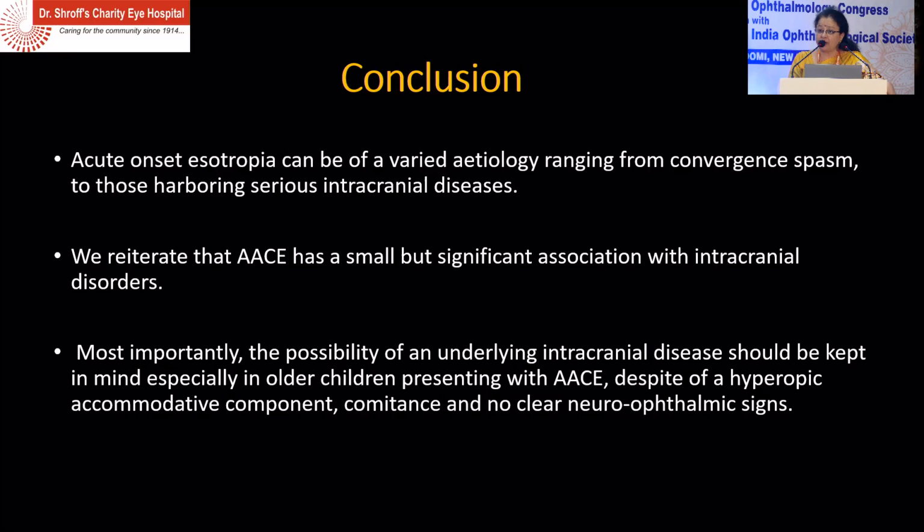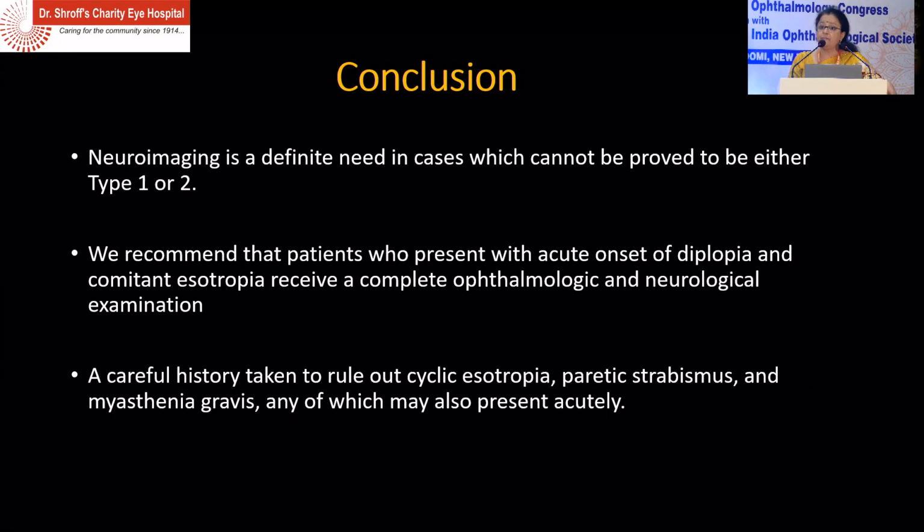So it is important for us to diagnose these conditions. ACCE has a small but significant association with intracranial disorders. We also have to rule out that the possibility of an underlying intracranial disease should be kept in mind, especially in children presenting with acute comitant esotropia, because sometimes they may have an accommodative component, but we find there may be no neurological signs, but there may still be some neurological disease. So we need to do neuroimaging, and we need a complete ophthalmological and neurological examination.